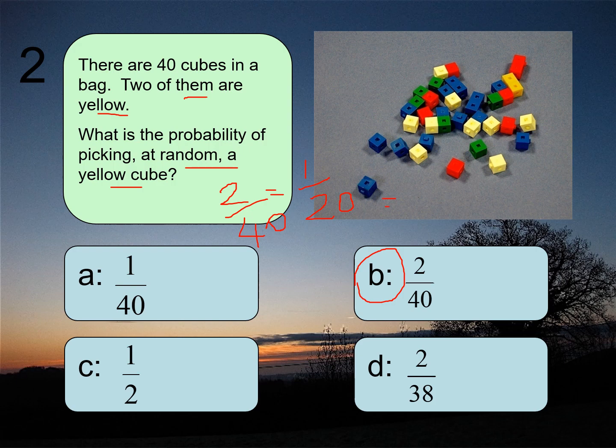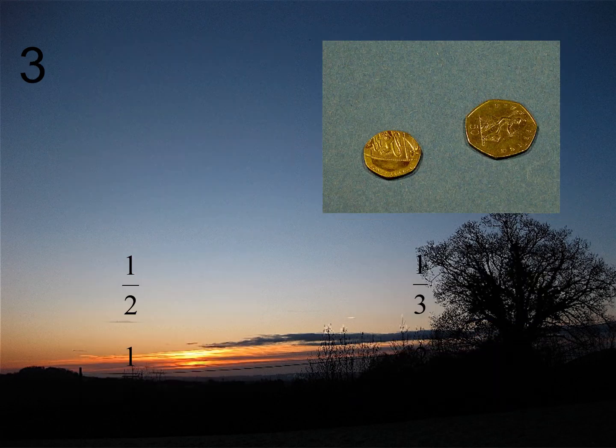But you can also have 0.05 as a decimal answer, or even 5%. These all mean the exact same thing. But in general, probability is best left as a fraction, unless told otherwise. You can express probability as a fraction, decimal, or percentage.